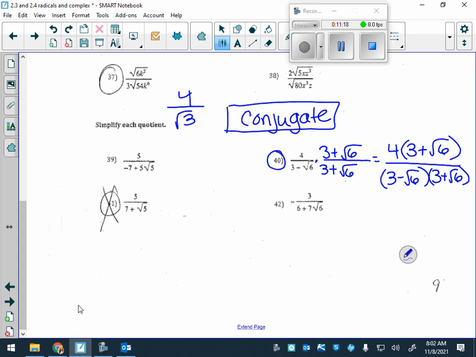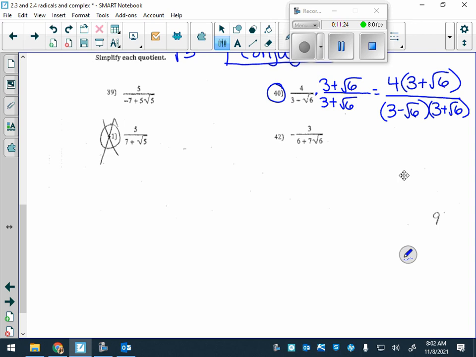So what do you do in the numerator? 4 times 3 plus root 6. Distribute. So we have 12 plus 4 root 6. That's our numerator right now. And it's not root 24 because 4 does not have a radical.